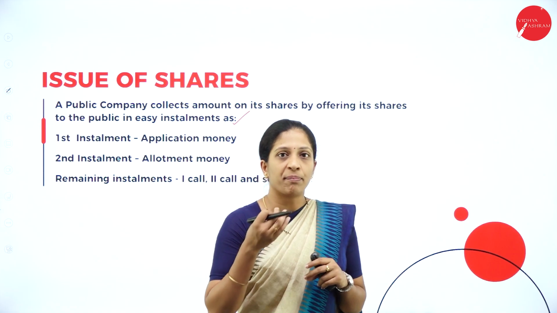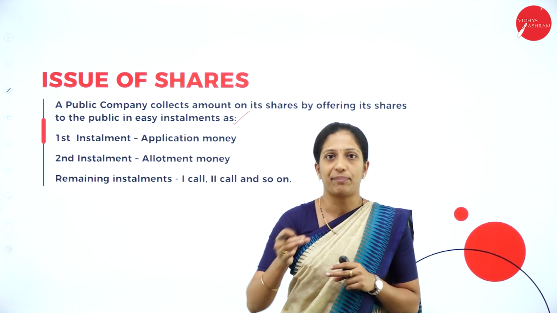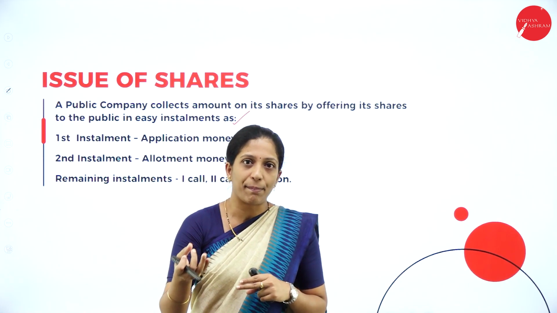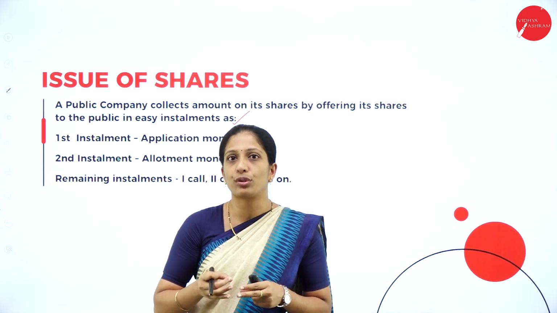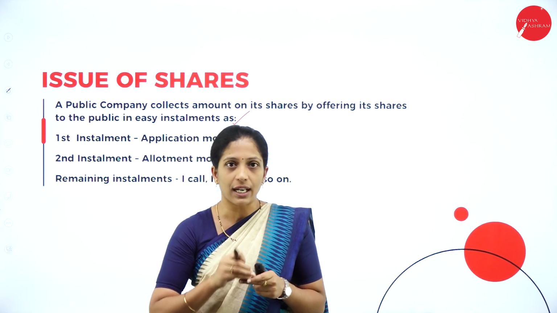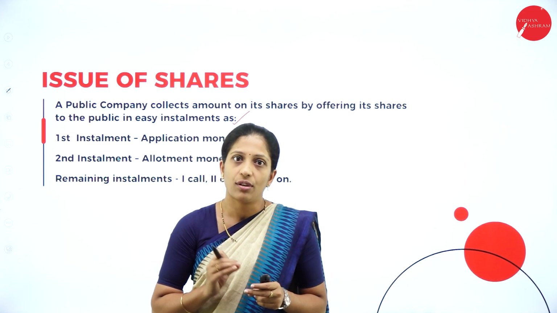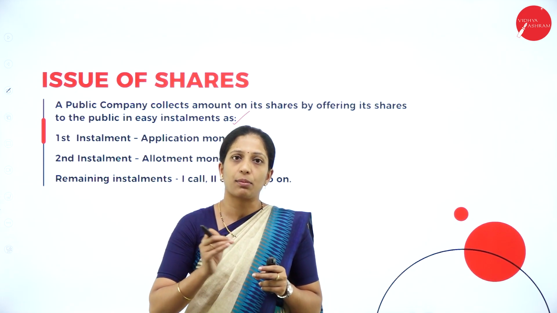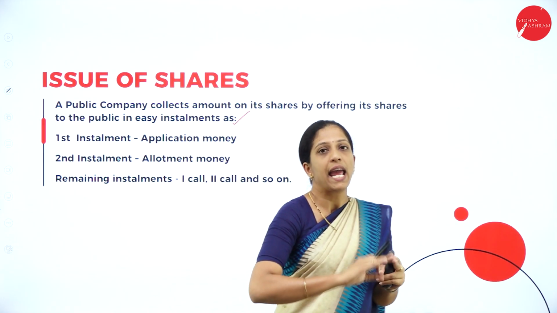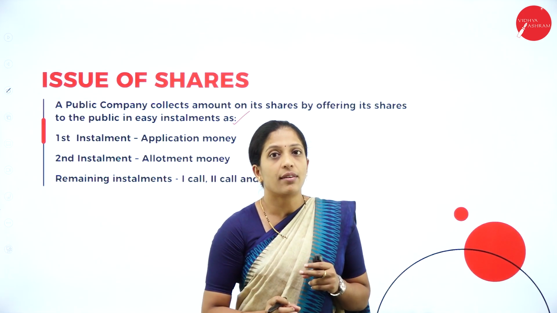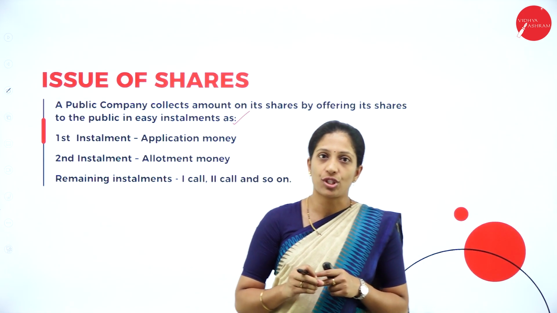So when the company wants to raise capital from the public, it will issue shares to the public, and the public will buy those shares and pay the amount to the company. Thereby the company raises the capital required for the day-to-day activities of the business or for its expansion. This is how they raise the capital by issue of shares.